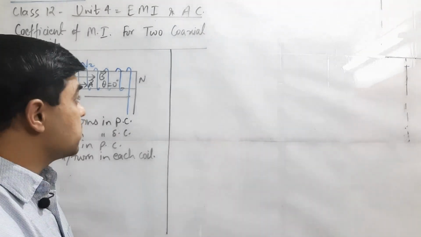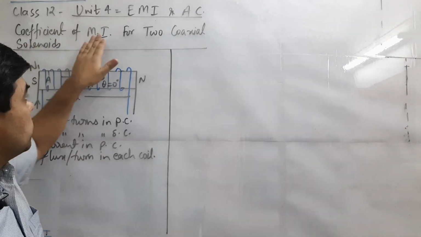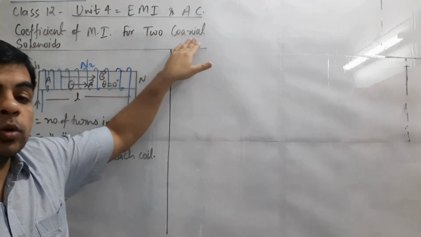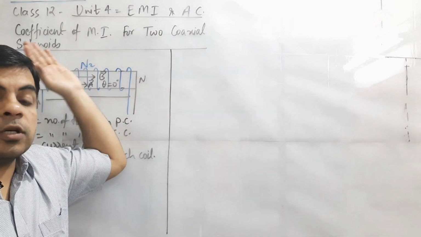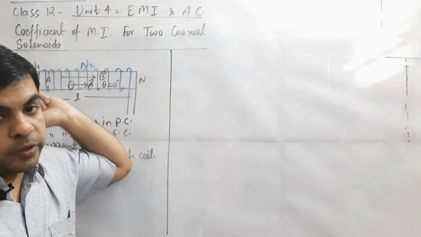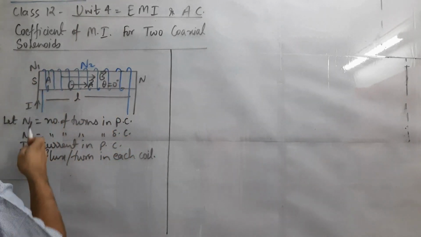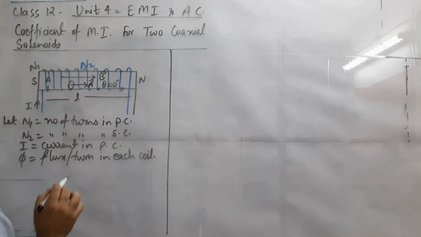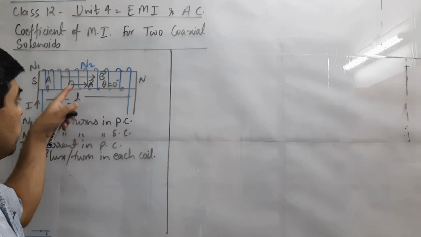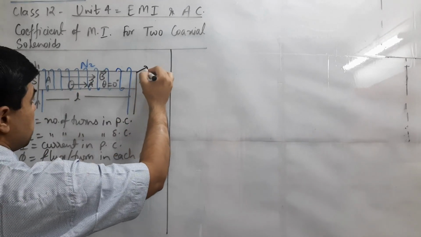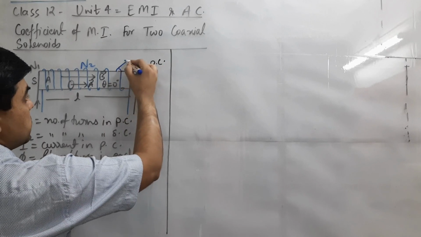So coming to the next part of this topic, we are going to study the coefficient of mutual induction for two coaxial solenoids, the same way we discussed the coefficient of self induction for the long solenoid. Here we have two coils: the black one is a solenoid carrying current I with number of turns N1, and the blue coil is overwound over the primary coil.